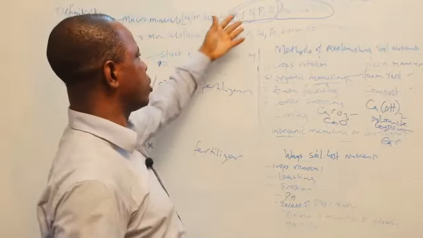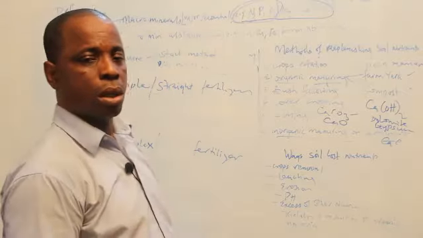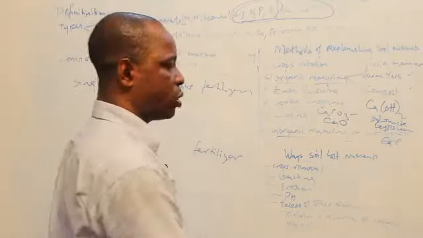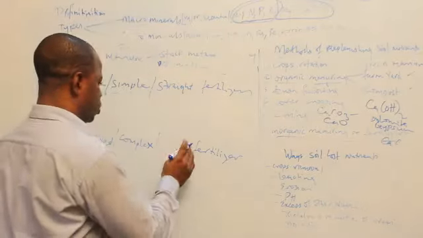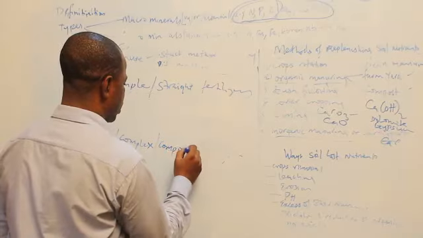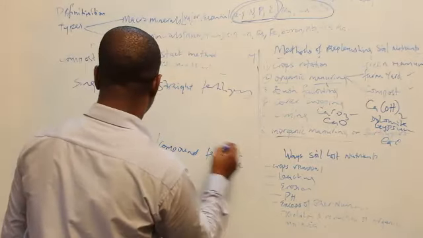But if a fertilizer can give you nitrogen and phosphorus, that is a complex or mixed fertilizer. If it can give you all three, nitrogen, phosphorus, potassium, it's also a mixed, complex, or compound fertilizer.